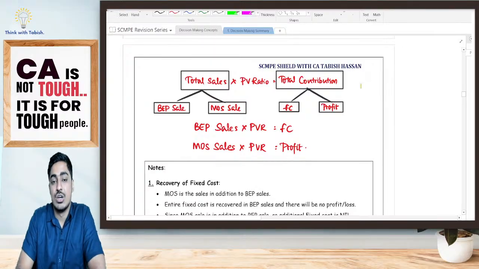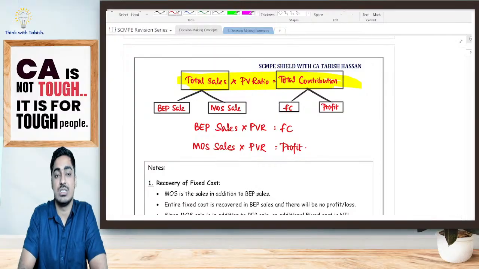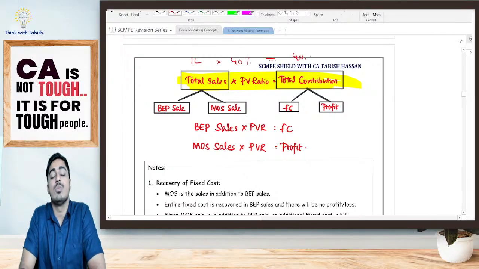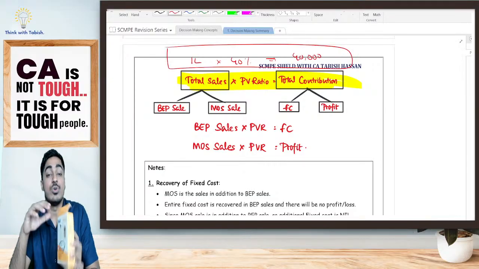Look at this, students. Total sales into total PV ratio is equal to my total contribution. Suppose total sale was 1 lakh and PV ratio in my case was 40%. So altogether I'll be getting a contribution of 40,000. Yes or no? Yes. 100 shirts I've sold altogether. Yes, I'll be getting 40,000 contribution.